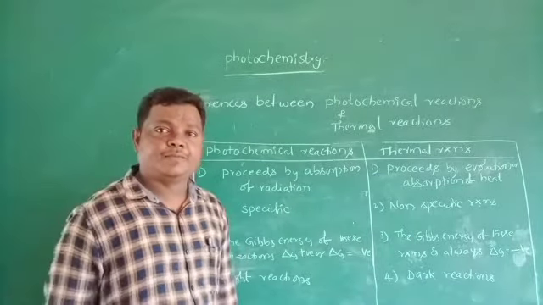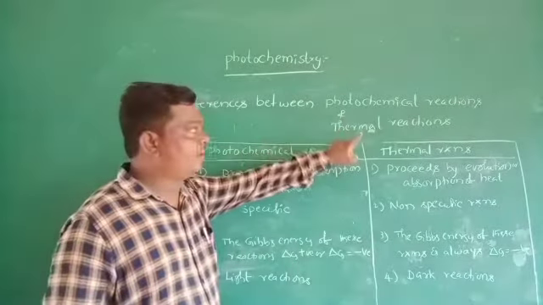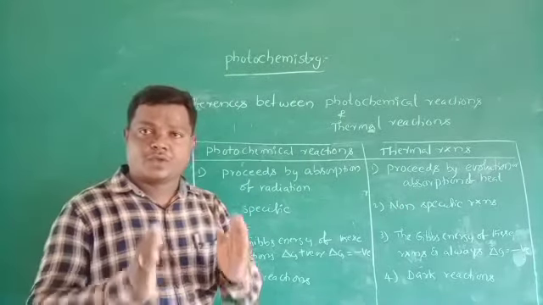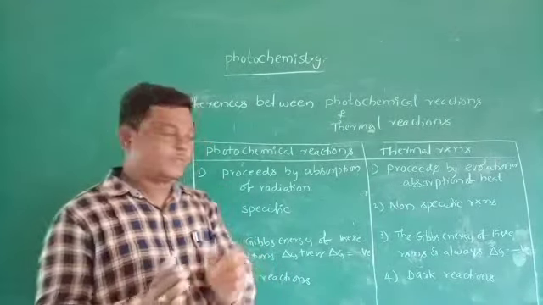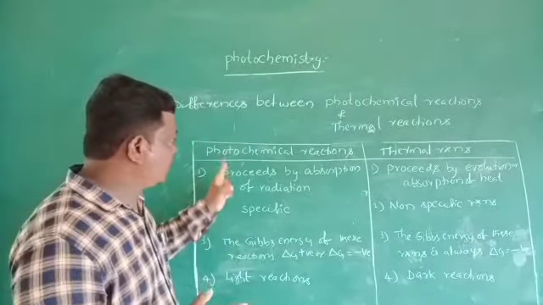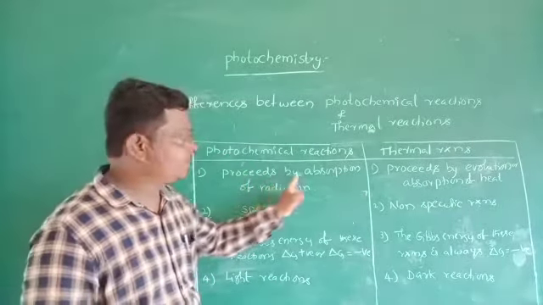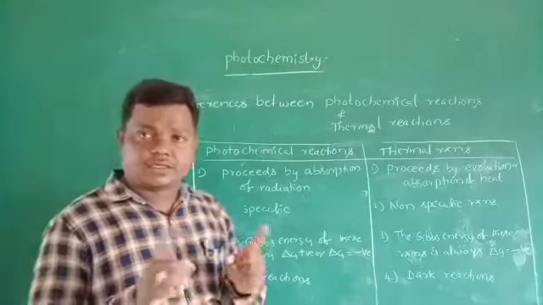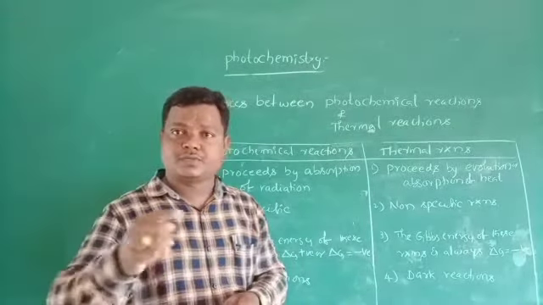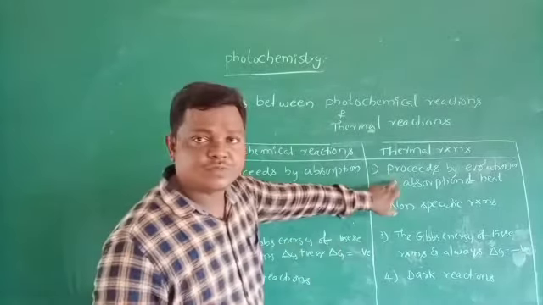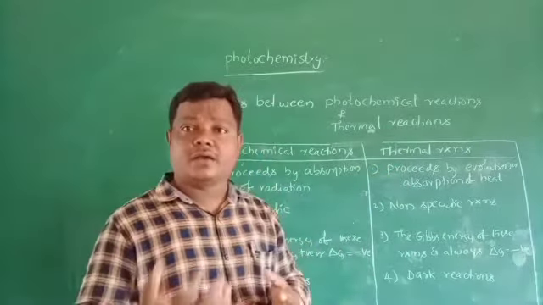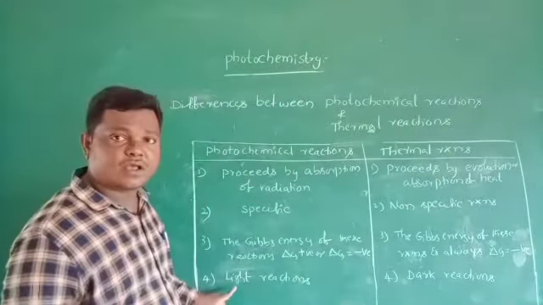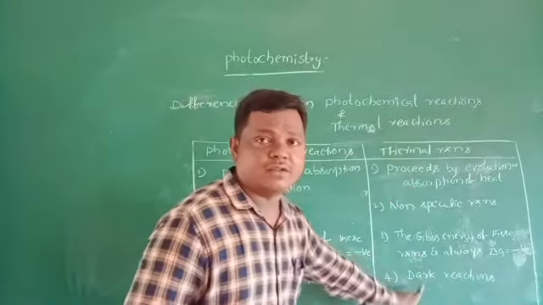Now the differences between photochemical reactions and thermal reactions. There are four or five differences. Let us see the first one. Photochemical reactions proceed by absorption of radiation, that is visible or ultraviolet radiation, lying between 2000 angstroms and 8000 angstroms. Thermal reactions proceed by either evolution or absorption of heat. Photochemical reactions are called light reactions. Thermal reactions are called dark reactions.